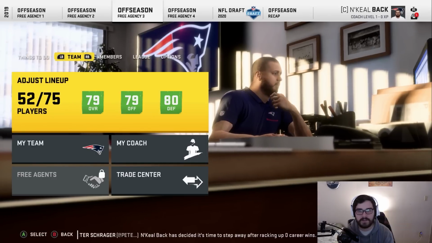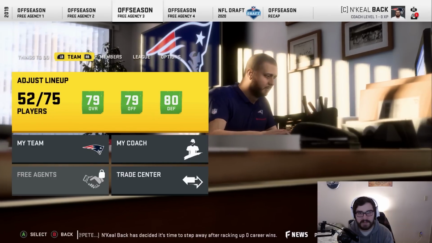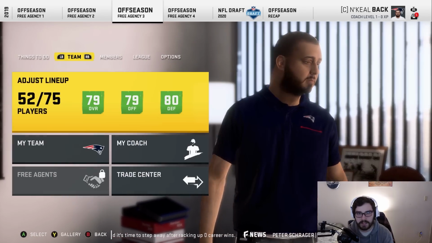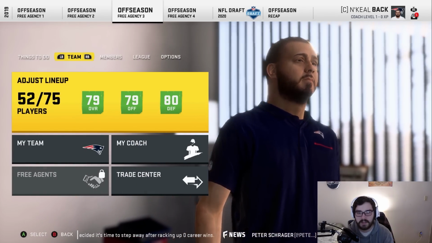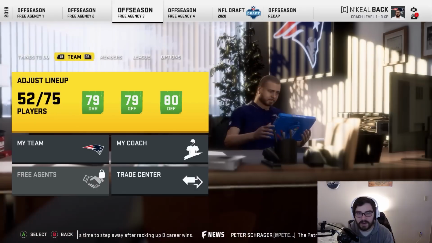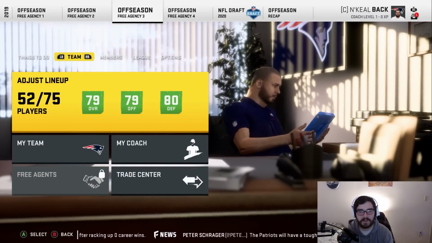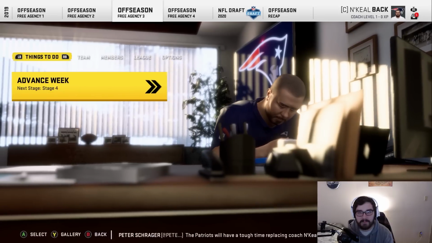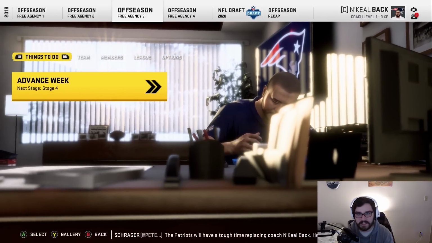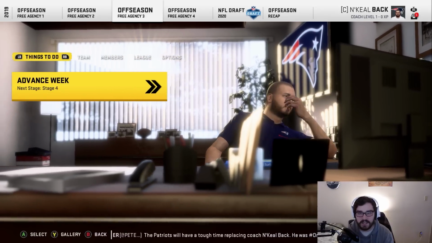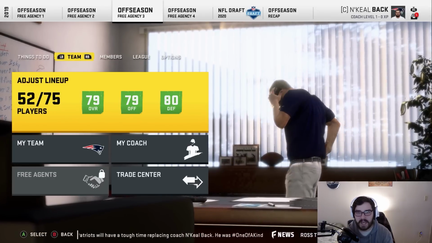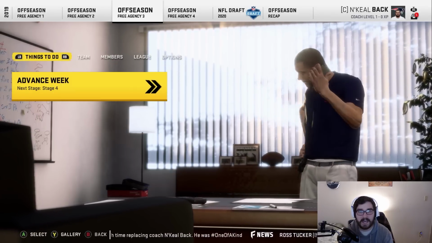Before I really start going over the team though, I have to mention something else. If I'm not mistaken, I don't think there's any way to start at the Super Bowl week and import a custom roster. So as a result, this is the roster of the Super Bowl week. So all of the free agent signings that happened didn't happen in this roster. I can combat that by starting at the beginning of the season with an imported roster. The issue then is the draft class won't be accurate. So it's like a weird situation, but I'd rather have an accurate draft class than completely accurate rosters as of now.